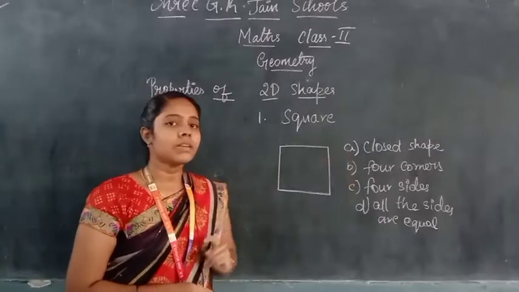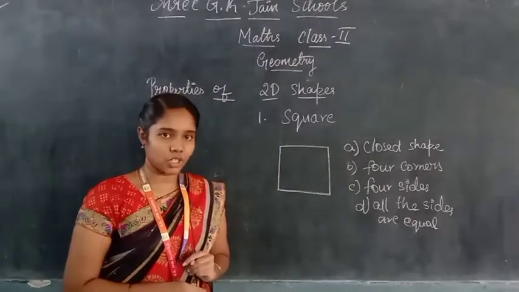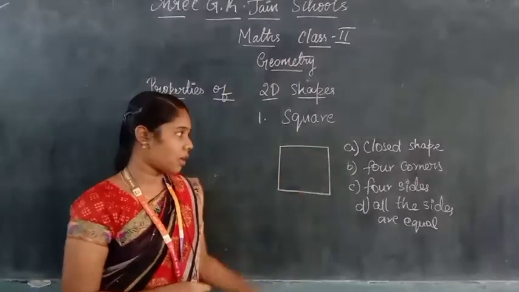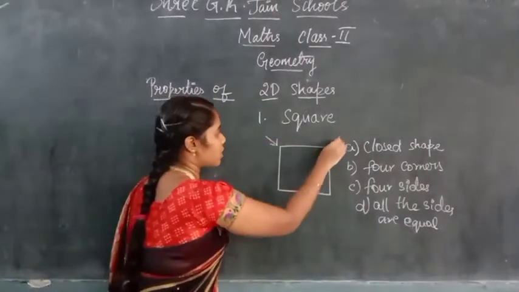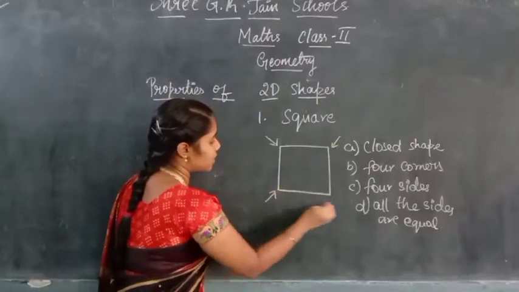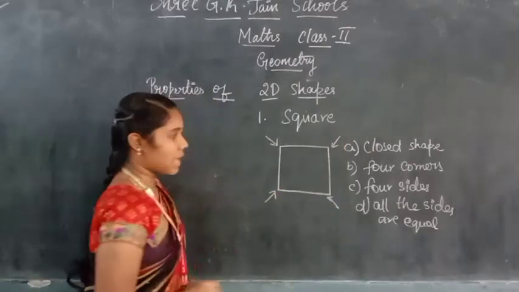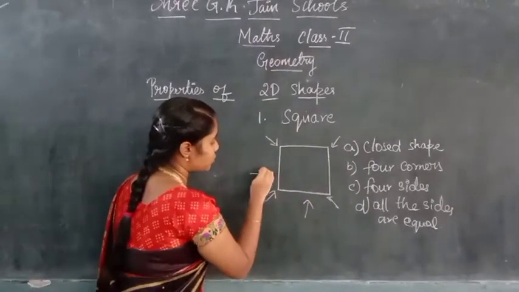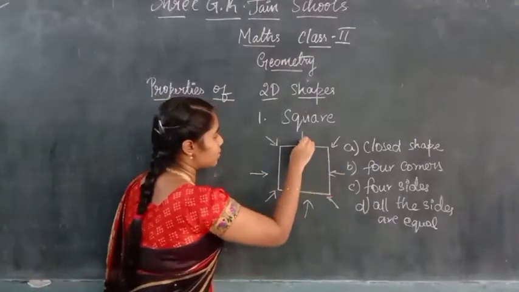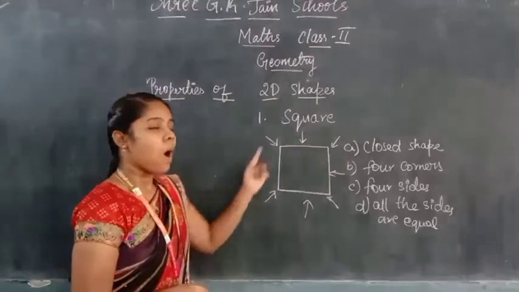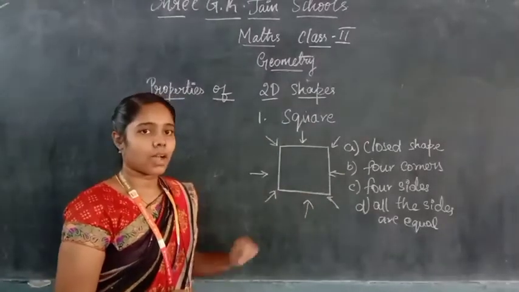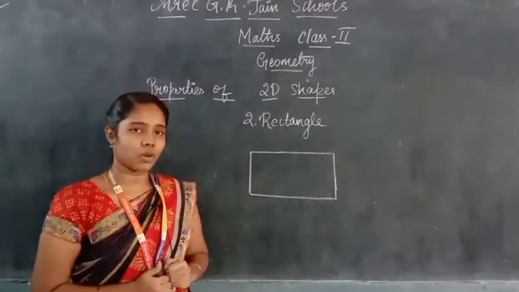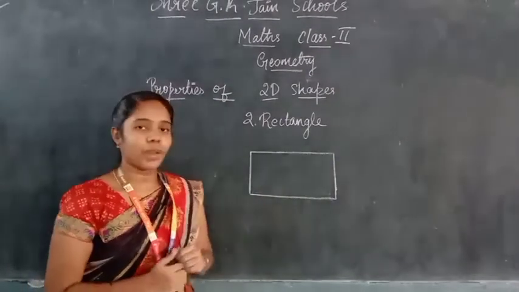First one, square is a closed shape. Second one, it has 4 corners. 1, 2, 3, 4 corners. And it has 4 sides. 1, 2, 3, 4 sides. And all the sides of the square are equal. Understood? Let us see the properties of the second shape, which is rectangle.